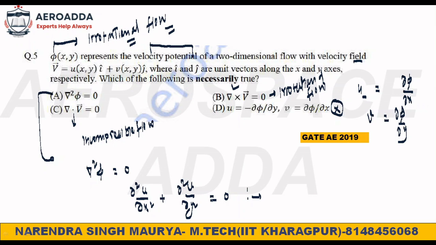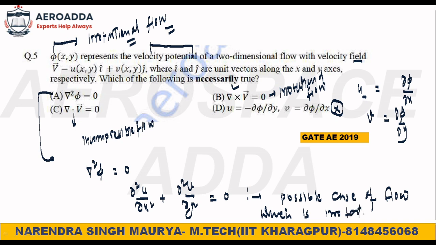So once it is satisfied, it means there is a possible case of flow which is irrotational. This is the one necessary condition, because you have to check first whether the flow is possible or not. If the flow is possible, then only you will check whether it is rotational or irrotational, compressible or incompressible.